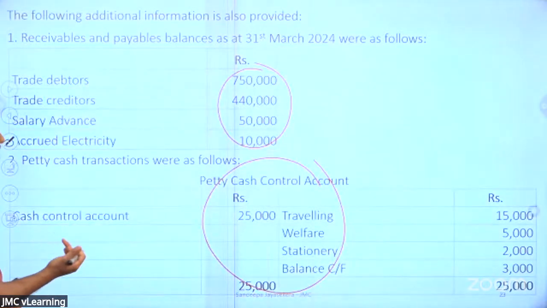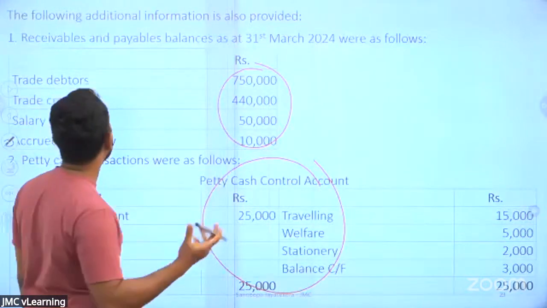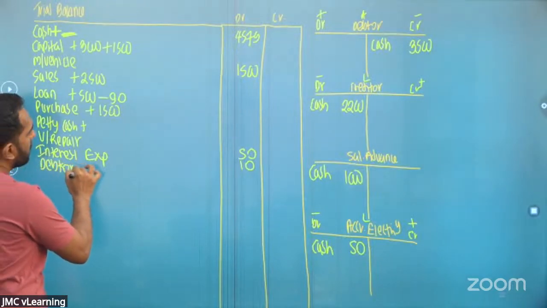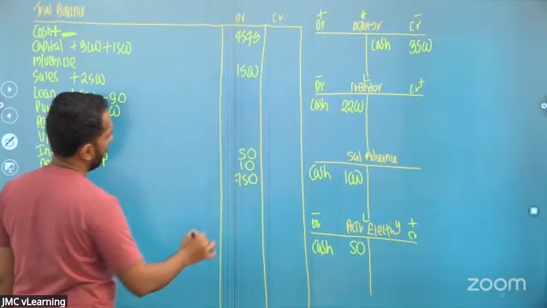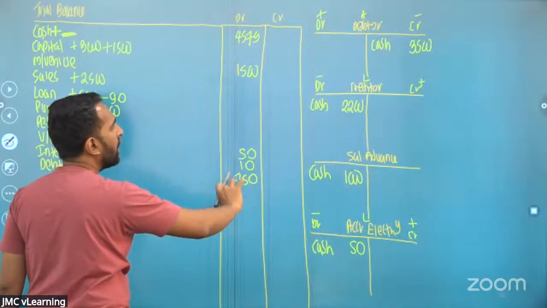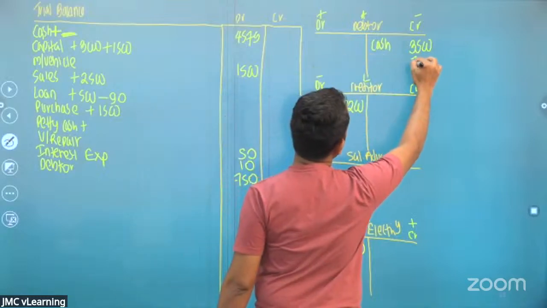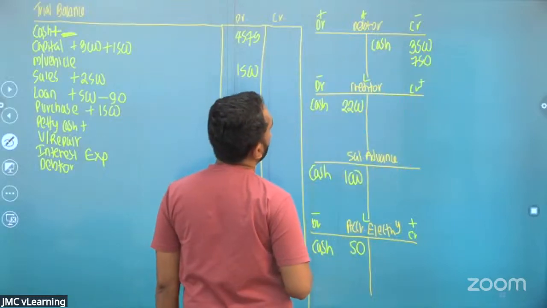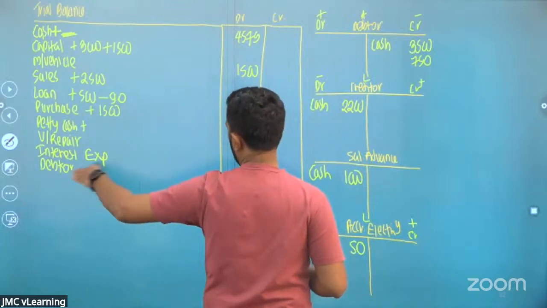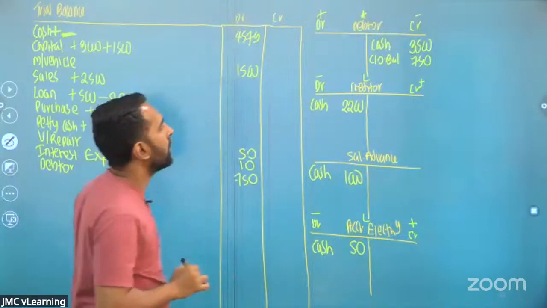Closing balances. Debtor. They have given us the closing balances. Debtor 750. Debtor is an asset, no? Then how are we going to record the closing balance? Then what is the double entry? Debited to debtor, this trial balance will be debited and the closing balance will be credited to the debtor account 750. So debited to the debtor asset and the closing balance will be adjusted here.